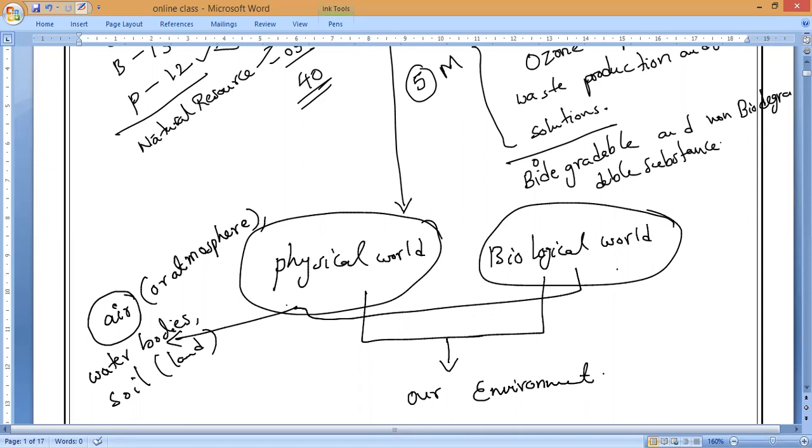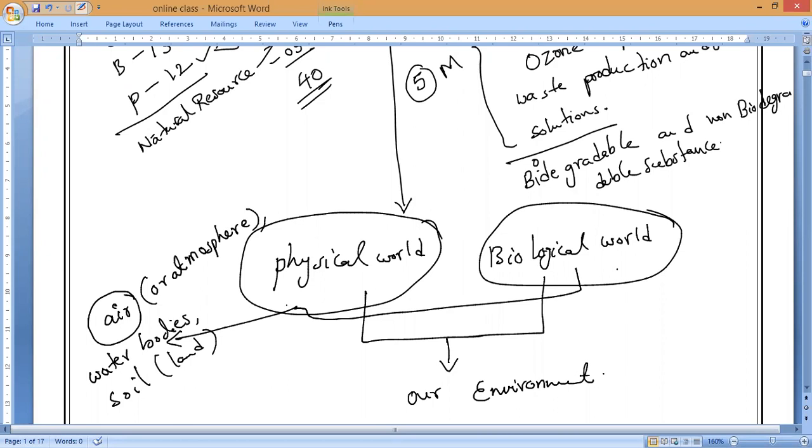That is why every constituent of this environment should interact with one another. They should maintain that relation to balance this environment in a natural way. Everybody needs to be involved and everybody depends on one another. That is what we call our environment, where we live together depending on each other. My surroundings are my environment, where I live. All the physical factors and biological factors which help me to survive are called our environment.